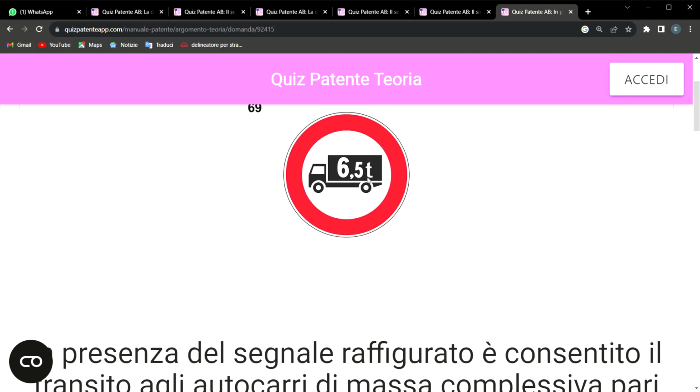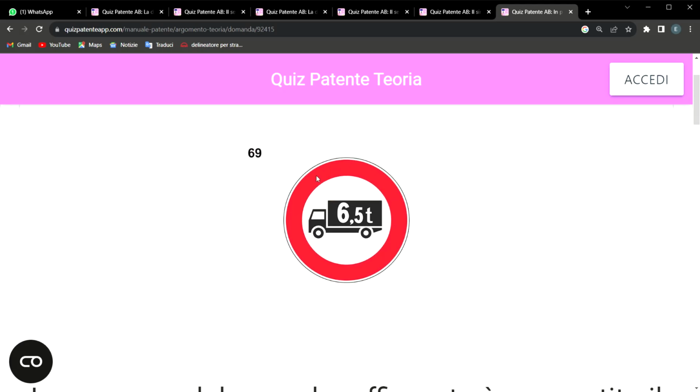It's saying that on the road that has this sign, autocarri, we know autocarri now, are big vehicles, like big lorries, with a height of 6.5 or below.